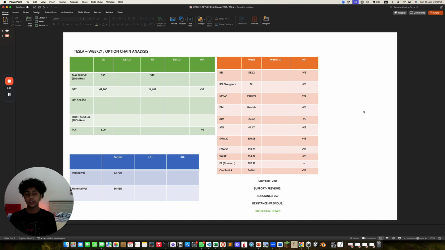Both EMAs are increasing. That's two positives. VWAP is at 314.22, which is lower. That's negative. And the candlestick is bullish. That's positive. The current support is, well, these are actually not accurate, so we would need next week's data to be able to determine this.